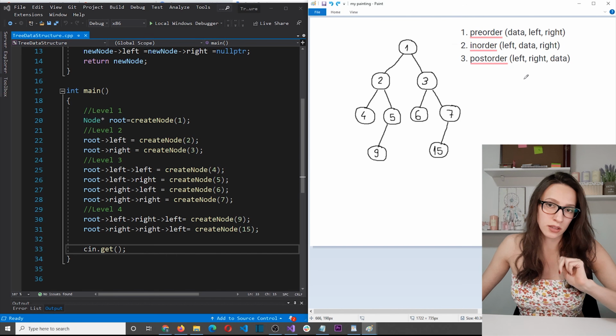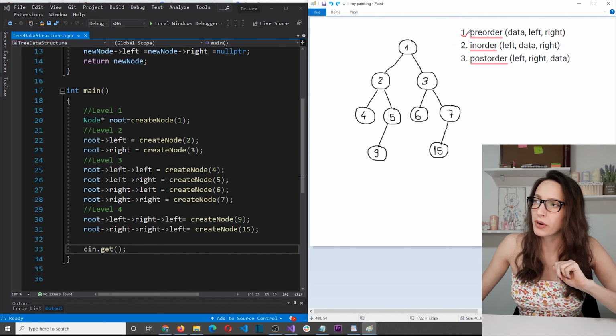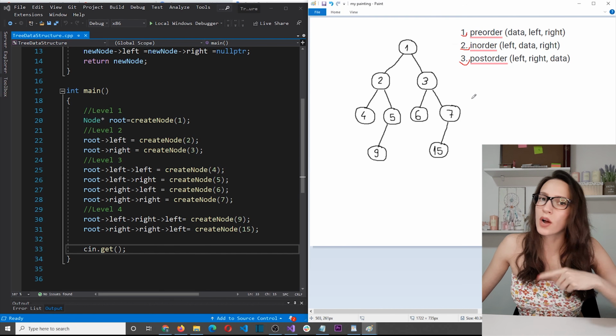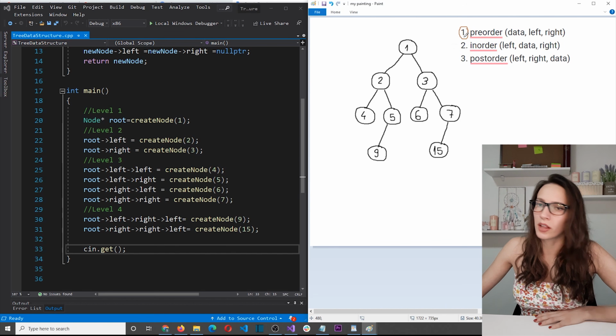There are 3 depth-first search algorithms: Preorder, Inorder, and Postorder. So let's now explain each one of these. I also want to explain what these data, left, right labels mean. With the Preorder algorithm, we first manipulate the data, and then we go to the left child, and then we go to the right child.